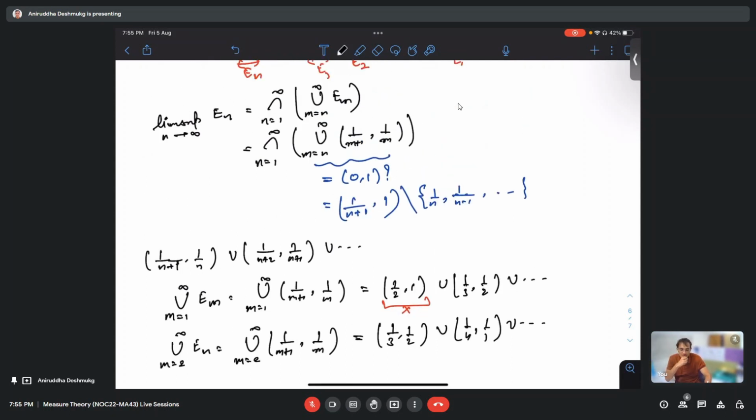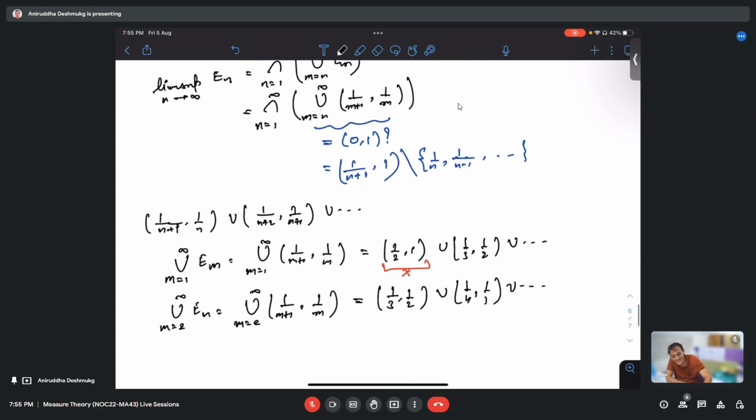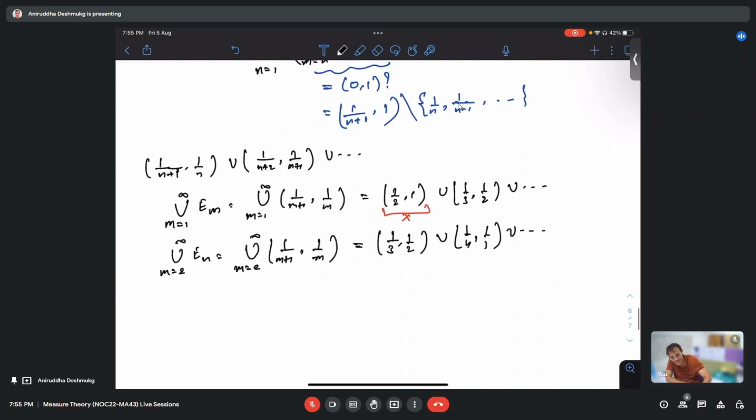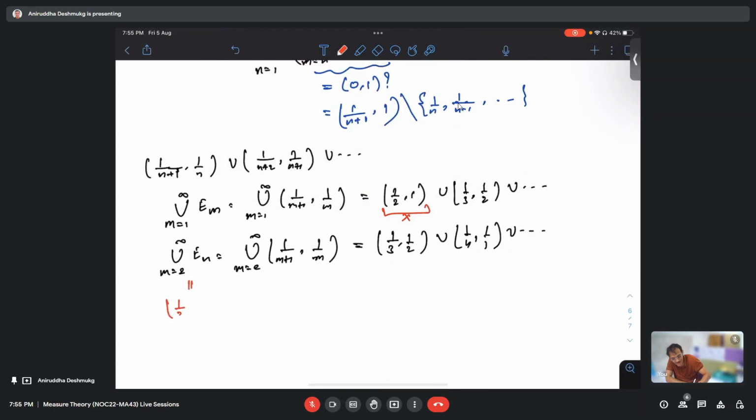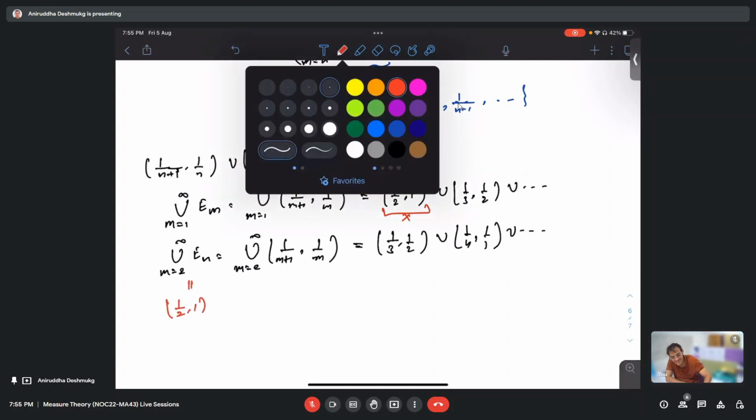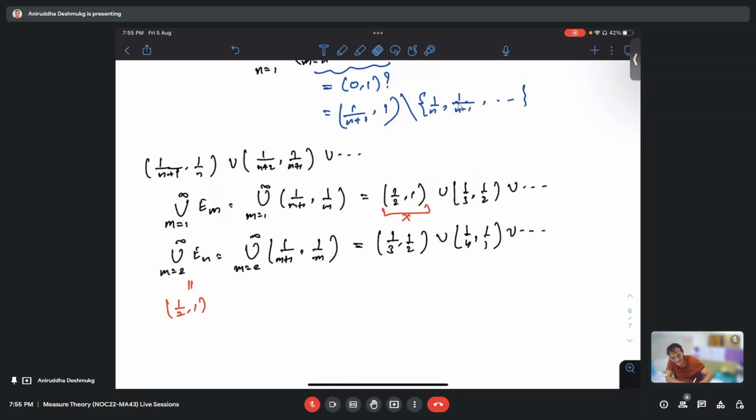It should be (1/(n+1), 1) minus those points. See, that is what I'm asking. So you are saying this should be equal to (1/(n+1), 1) minus 1/2? I could not understand, just repeat that again. (1/(n+1), 1) minus (1/(n+1), 1/n). Okay, so let me ask you: are the points closer to zero inside this union?